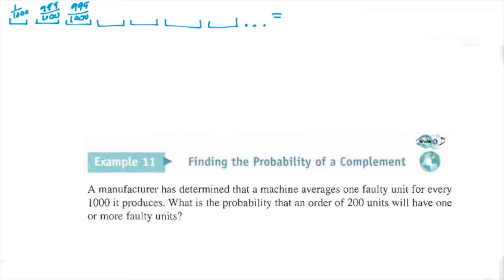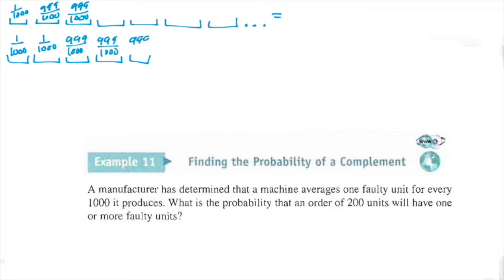But this doesn't say just what is the probability of getting exactly 1 faulty unit. It says what is the probability of getting 1 or more. So now we have to also find the probability of getting 2 faulty units. That means this first box and this second box both are faulty, and then I have to do this however many more times for the non-faulty units.